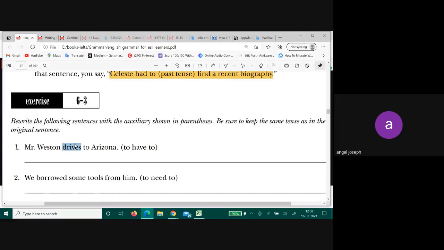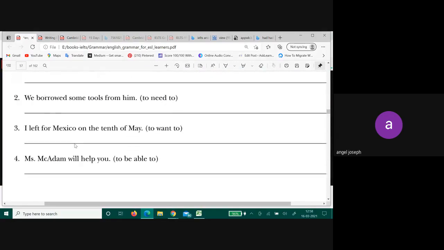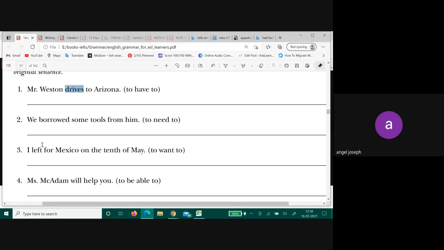The tense will change, right? If you say I want to leave for Mexico, this becomes future, right? The tense in the sentence is I left for Mexico on the 10th of May. Did we change? I wanted to leave for Mexico on the 10th of May.